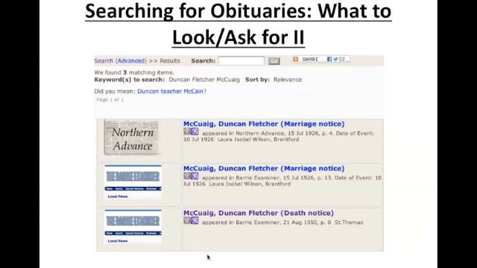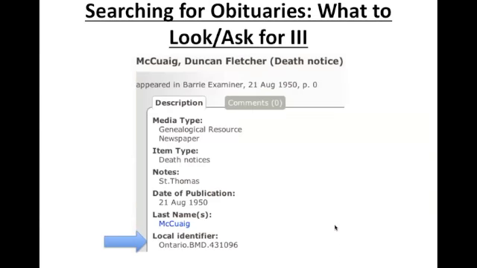And this is what the search result looks like. This is great for genealogy, which is really popular right now for historians. I'm not sure how or why it got so hot, but it is. So if you are ever doing genealogy research, this is a great place to start tracing people. As we can see here, we found the Barrie Examiner, and here's his death notice. It appears in the Barrie Examiner on the 21st of August, 1950. When I click on that, this is exactly what comes up. It's basically the record for the document.